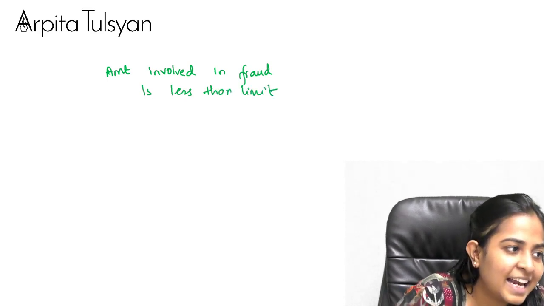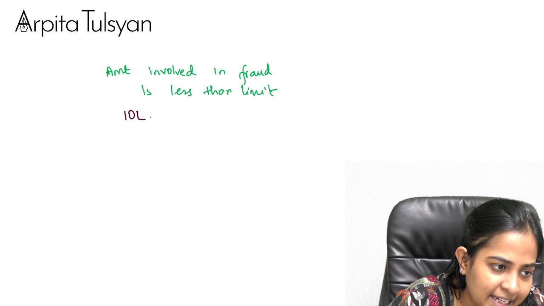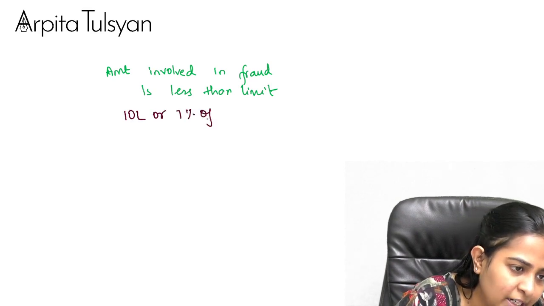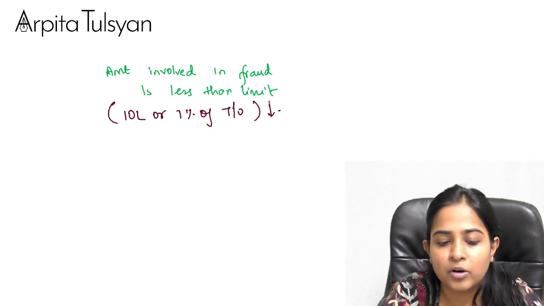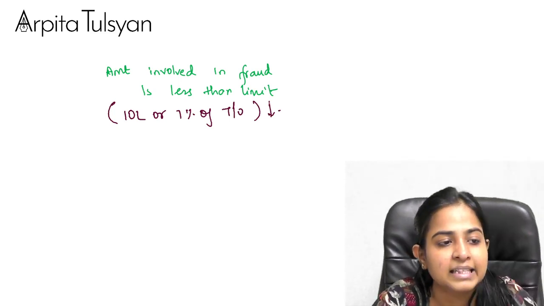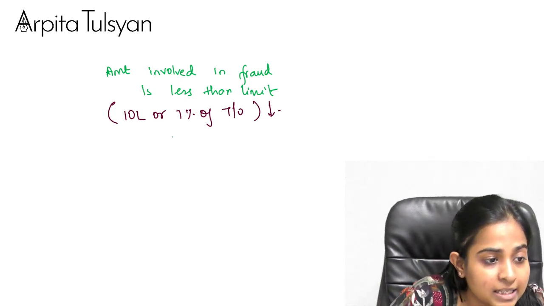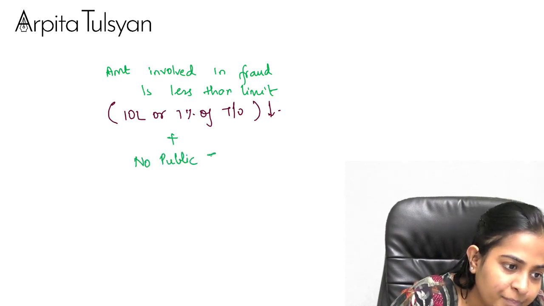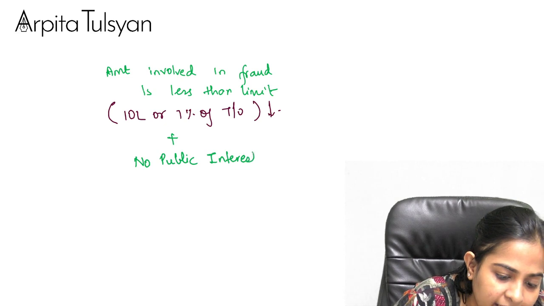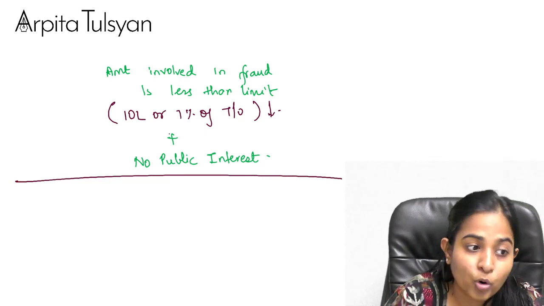Lesser than the limit means what? Lesser than 10 lakh or 1% of the turnover of the company, whichever is lower. If the amount involved in the fraud is lesser than this, and there is no public interest involved, then in that case both the conditions must be fulfilled.